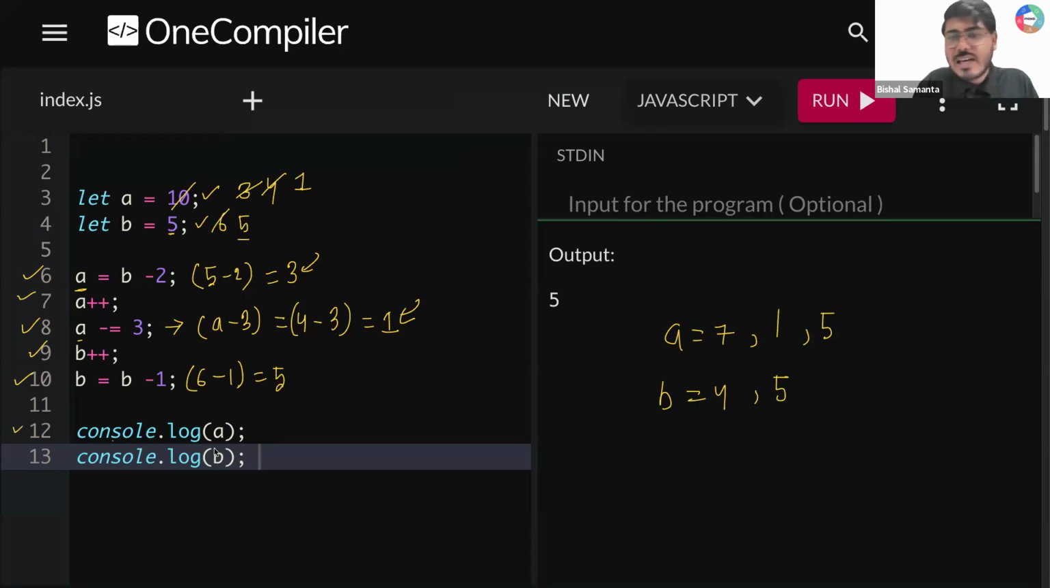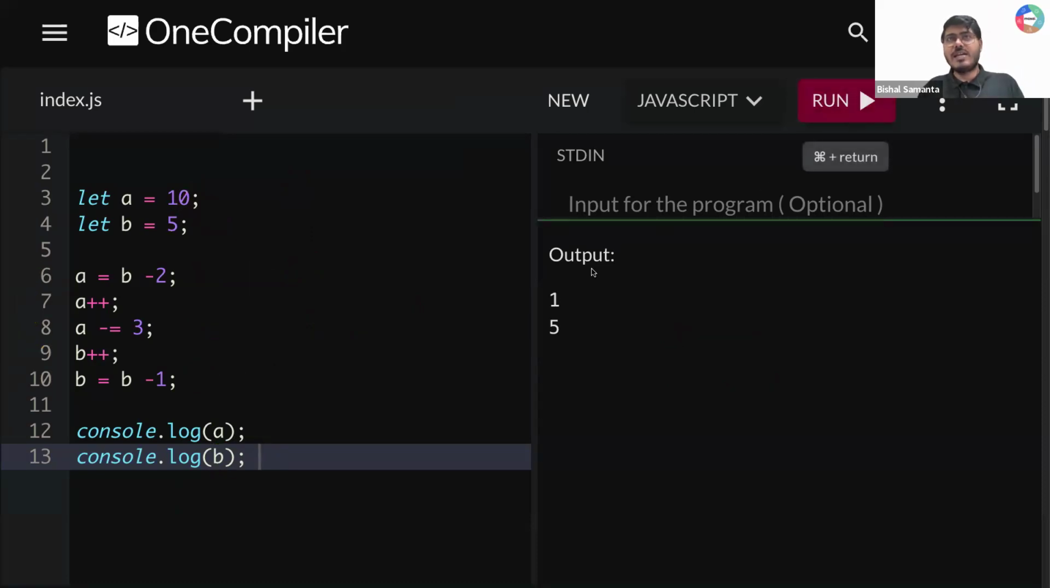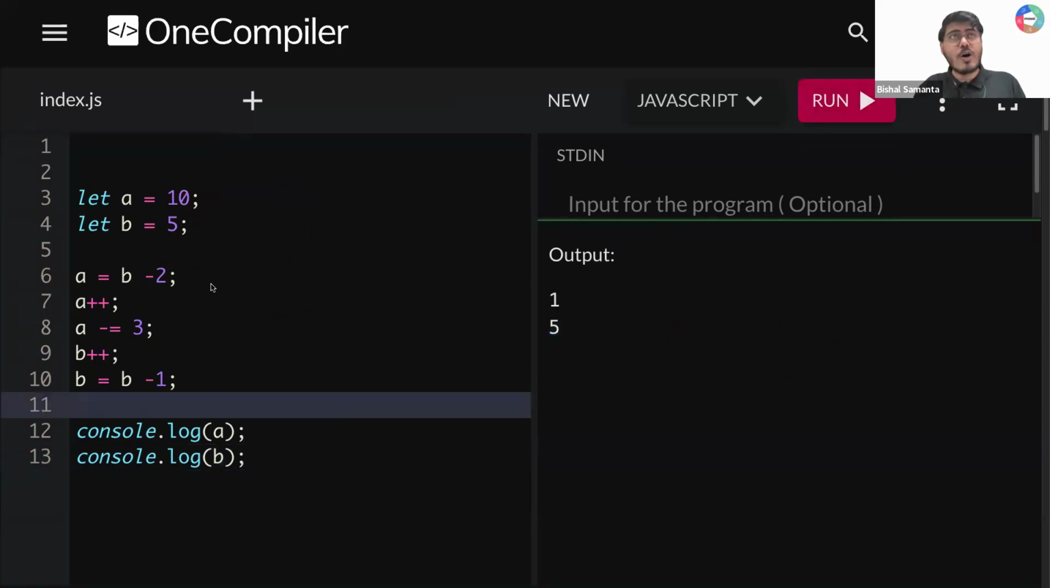After that, you are printing console.log A. What is your A value? A value is 1. You are writing console.log B. What is your B value? B value is 5. So A value 1, B value 5. So if I run this thing, what I'm getting? A value 1, B value 5. Is that clear, guys, to all of you?